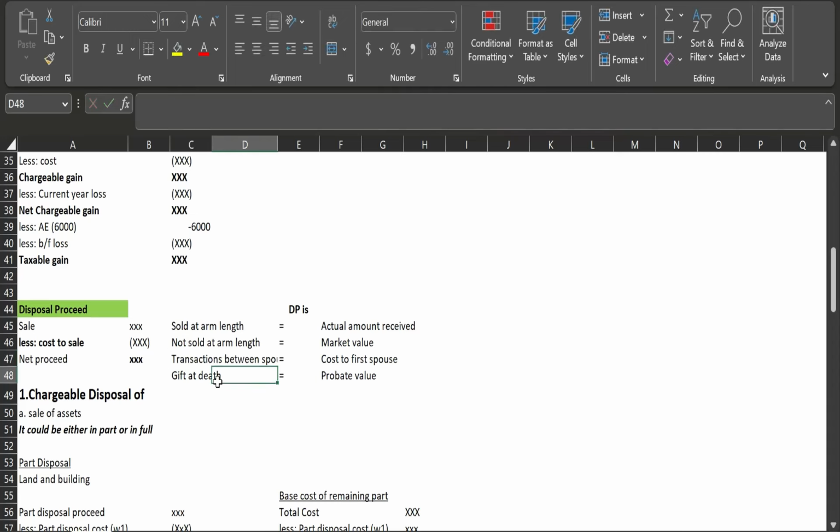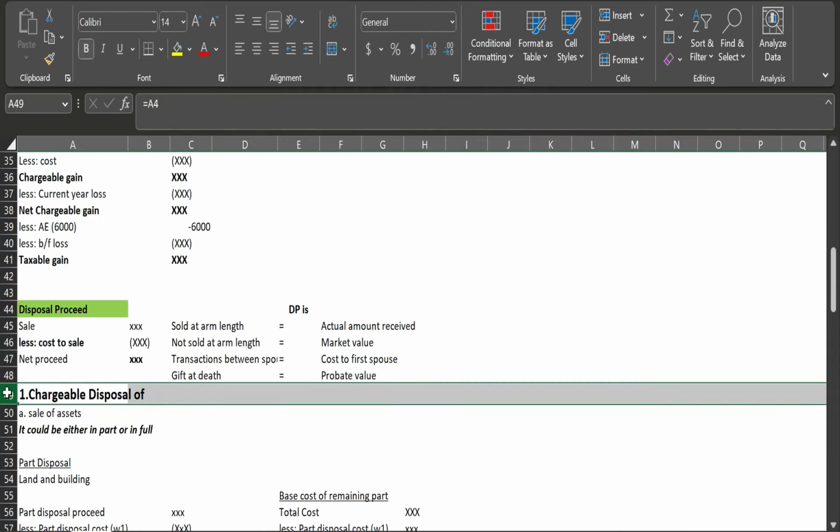At the time of death, as I said, there will be no IC, but if anybody is inheriting those assets from the other, in that case the disposal proceeds will be the market value at the time of the death, and that's also called the probate value. Okay, so remember, the market value at the time of the death is known as the probate value. And similarly for the cost, it's the same thing.